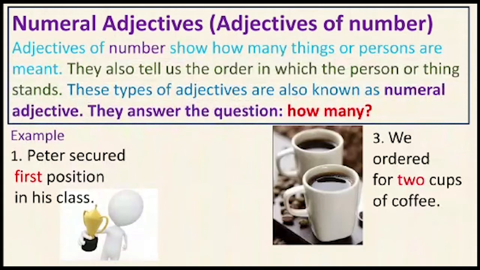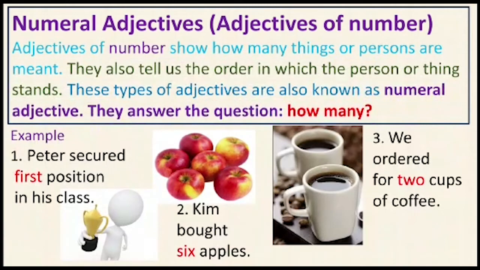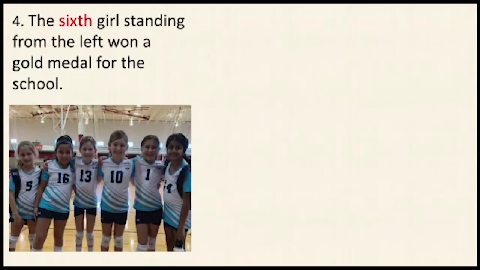We ordered 2 cups of coffee. So how many cups of coffee we ordered? 2 cups of coffee. Kim bought 6 apples. How many apples did Kim buy? Kim bought 6 apples. The 6th girl standing from the left won a gold medal for the school. Yes, you can count: first, second, third, fourth, fifth, sixth. So the 6th girl from the left won a gold medal for the school.